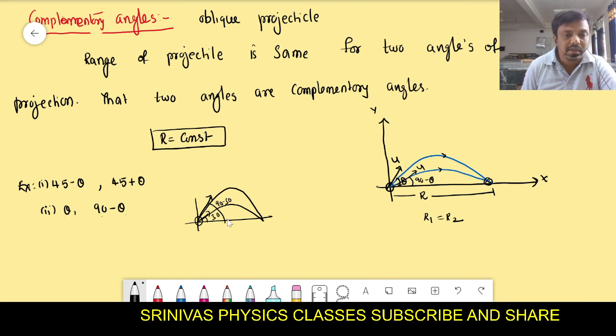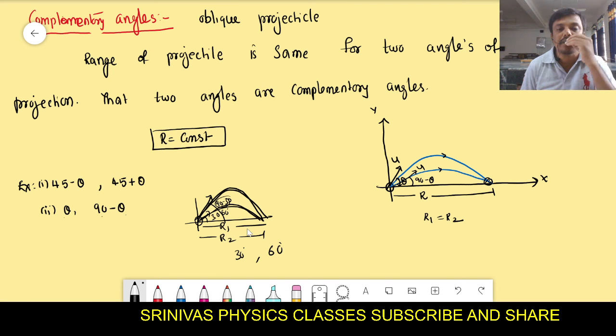The first object acquires range R1, and the other acquires range R2, which is equal to R1. That means the range is the same for the two angles of projection. These two angles are called complementary angles and their sum should be equal to 90 degrees.